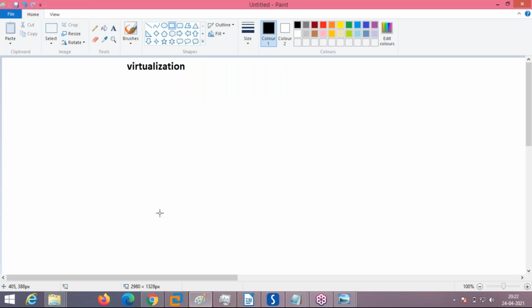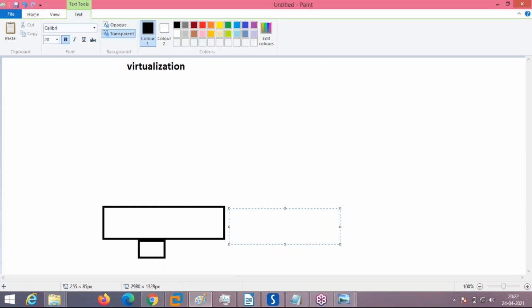See, suppose even in real time or my own computer, I am having one hard disk. Think this is my computer. What are the different hardware resources of my computer? One CPU, single CPU. Think CPU means single processing unit. Second, one HDD, one hard disk.